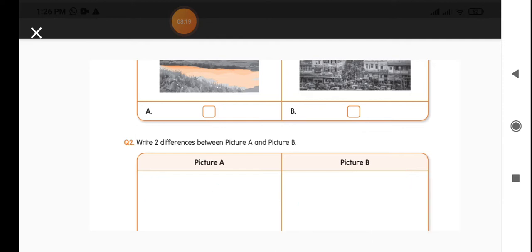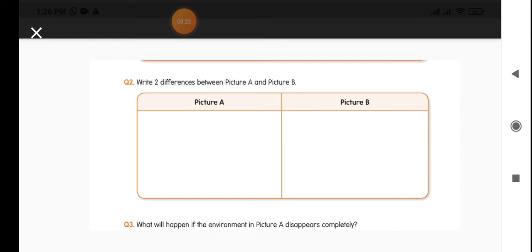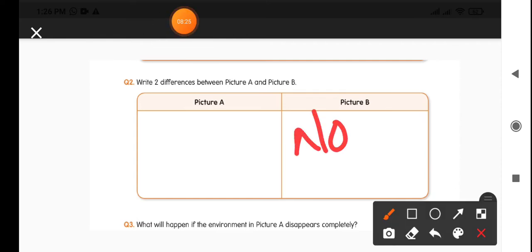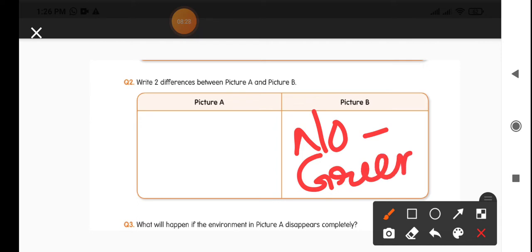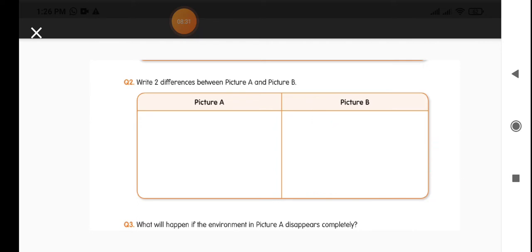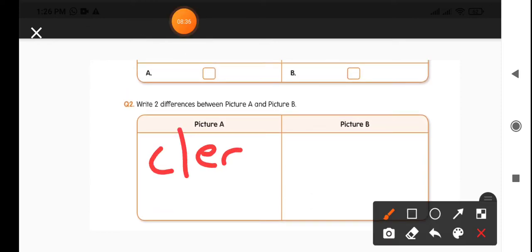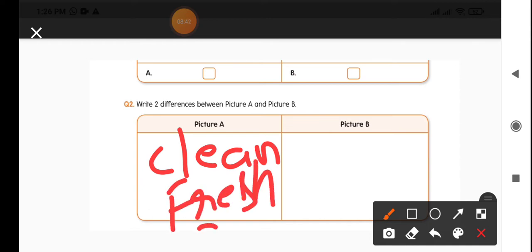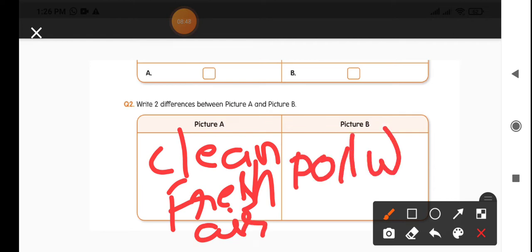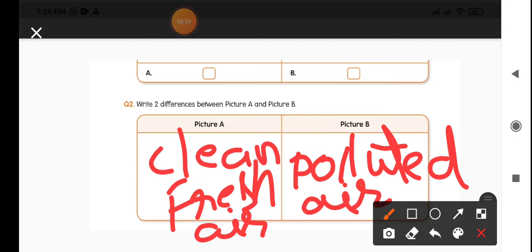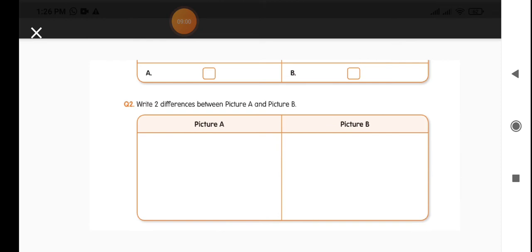There is no greenery in picture B, whereas in picture A, it is full of greenery. And in picture A, we used to get clean air. There is clean and fresh air in picture A. So in picture B, polluted air. Polluted means harmful chemicals are mixing in the air. So we are getting polluted air in picture B, whereas clean and fresh air we are getting from picture A.